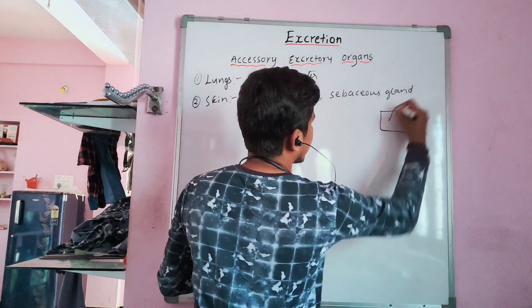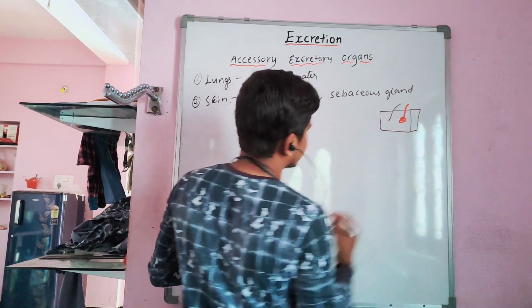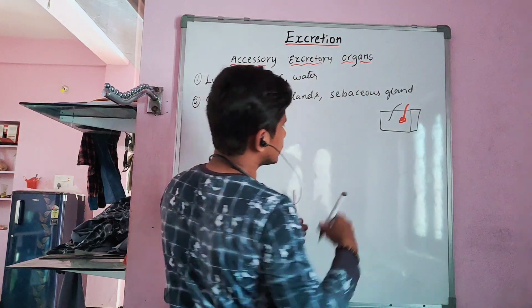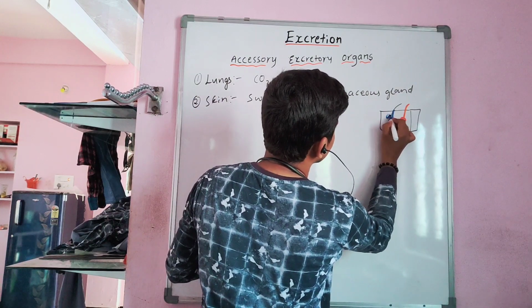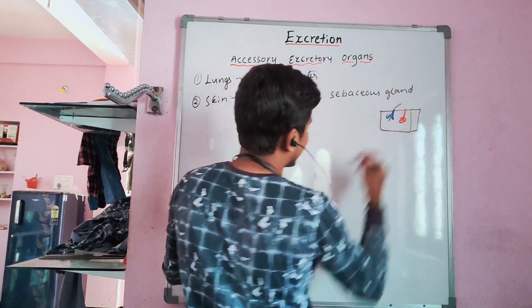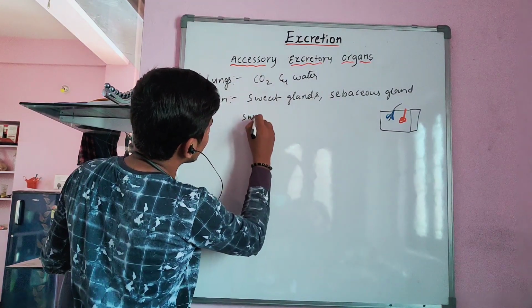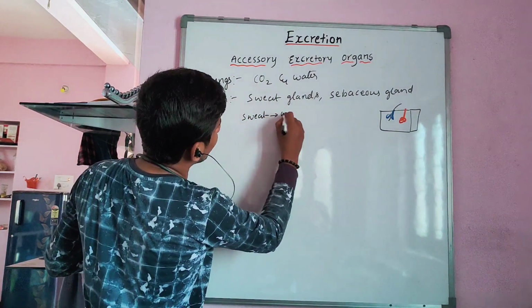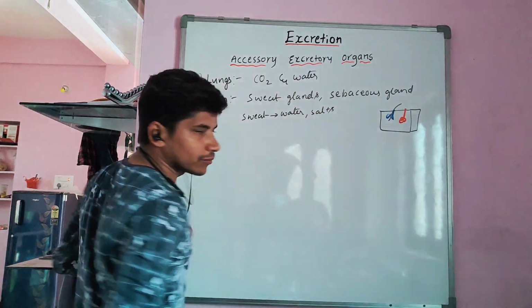See, this is the skin. We can see the hair follicles and the sweat gland, and these are the sebaceous glands. Through the sweat gland, the sweat is released out, and the sweat consists of water, excess water, and some salts like sodium chloride.